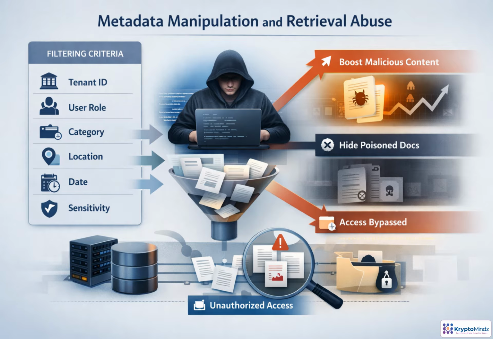Metadata is not just bookkeeping. In retrieval systems, it becomes part of the access control path. If a request can supply fields like tenant, role, category, date, location, or sensitivity, an attacker may reshape what the retriever sees. That can surface restricted documents, bury poisoned ones, or make malicious content rank higher. Treat metadata as untrusted input. Derive critical filters from authenticated server-side claims, validate allowed values, enforce authorization before ranking, and log enough detail to investigate abuse.